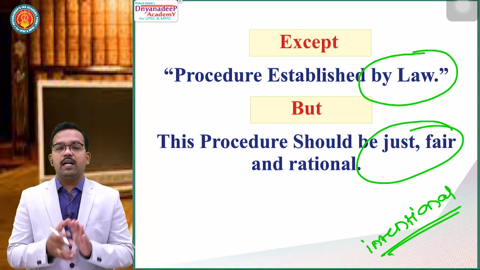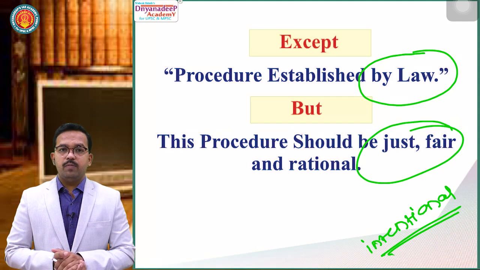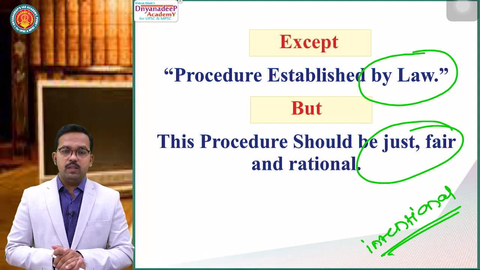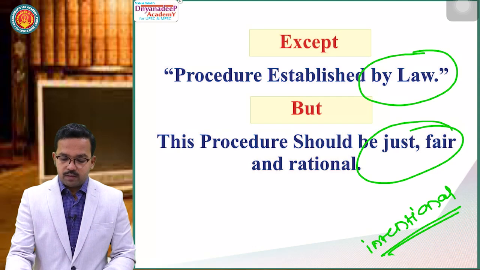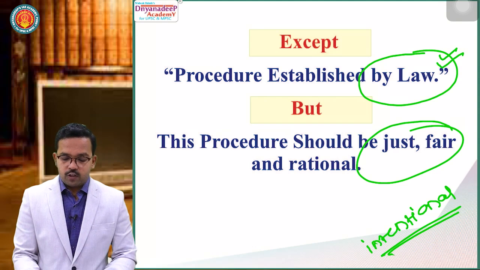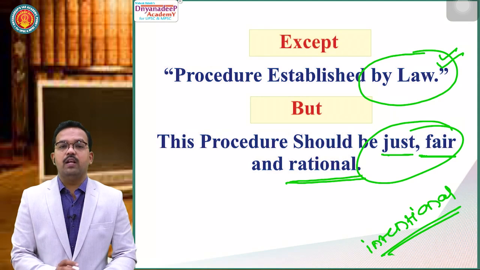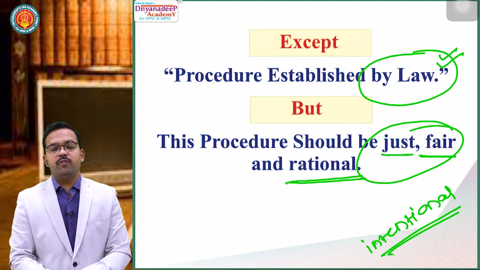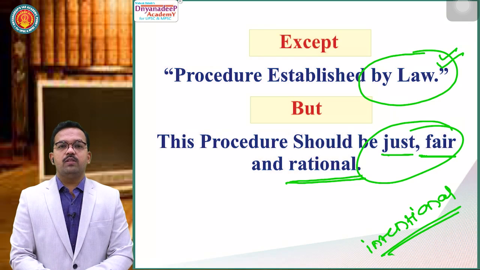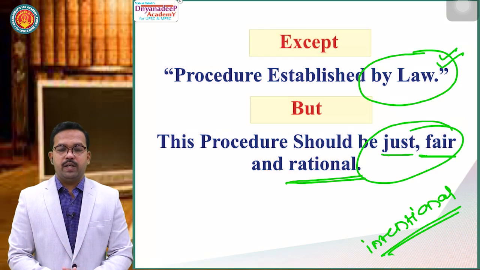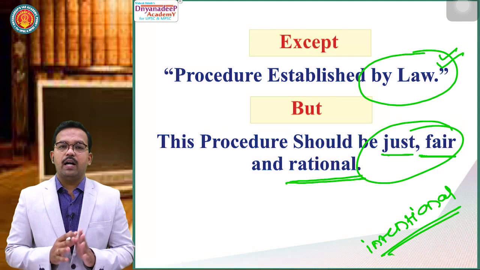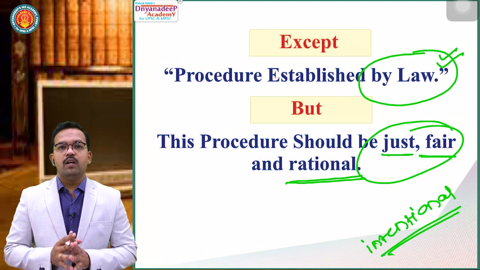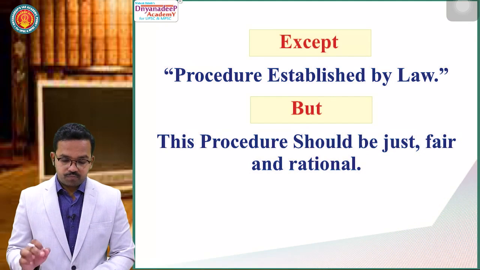So what does the Maneka Gandhi case say? No person shall be deprived of his life or personal liberty except procedure established by law, but this procedure should be just, fair and rational. This is the simple thing which they are expecting. Clear? So this was the simple wider interpretation of Article 21 under the Maneka Gandhi case.